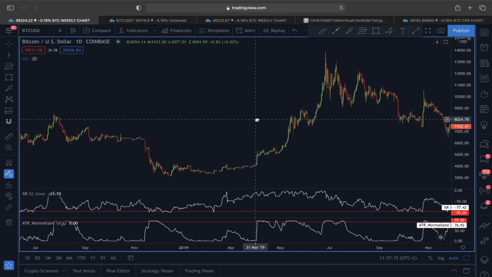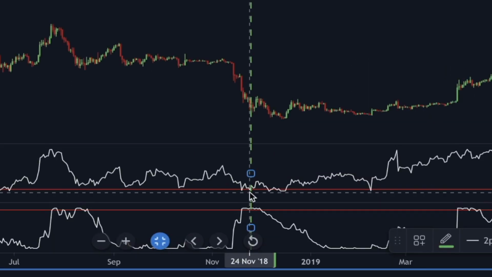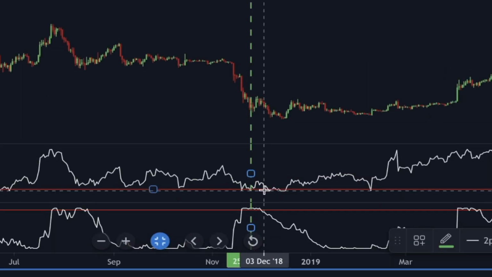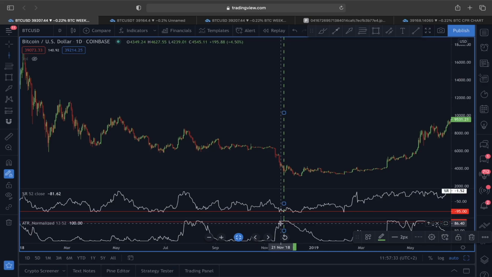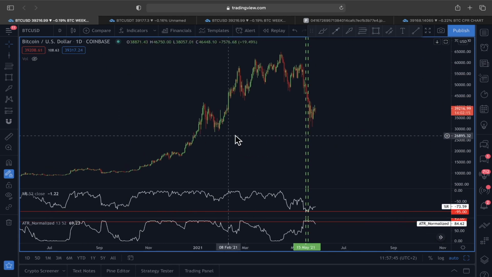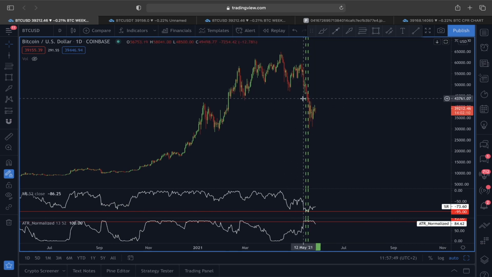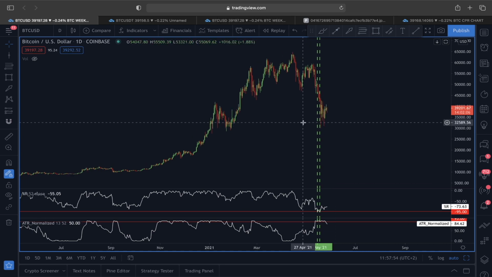And if you look at the previous example from 2018, you will see Williams percentage here at minus 95, and also this ATR normalized at plus 95 indicated, hey, around this area the market might have bottomed in. We did see two confirmations here, but even after this bottoming scenario, the price did show some sort of a reversal, right? Just like in our case right now, even though we got a bottom confirmation around this price level of 40,000, the price did see this pullback around 30,000, and now we are hovering again around this 39,000 price level.